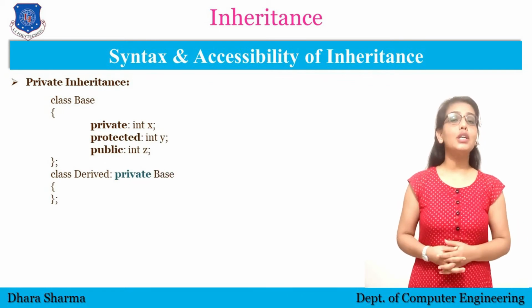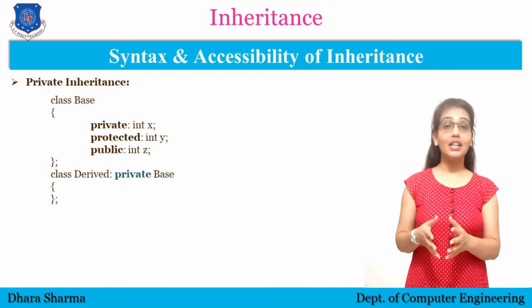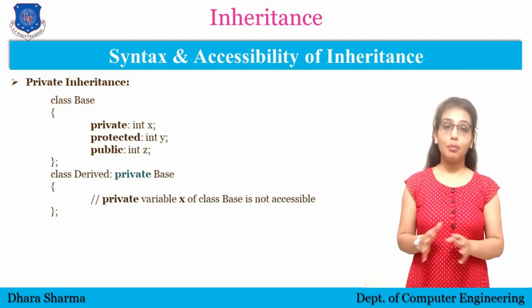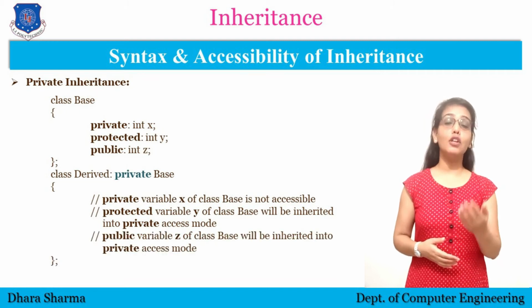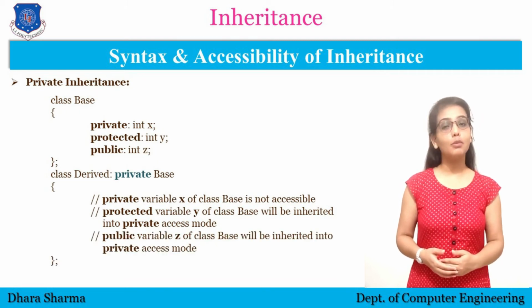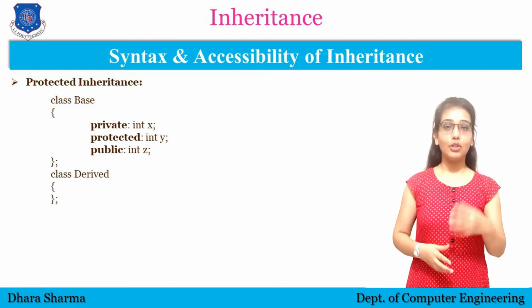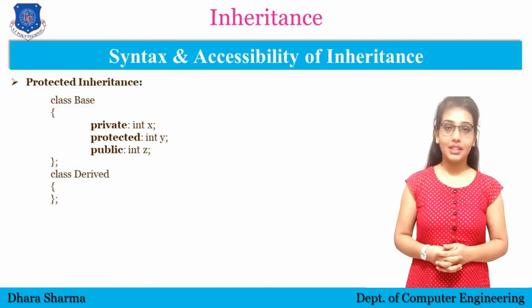So when we are using private inheritance, the data declared in private can never be inherited. The data we declare in protected and public will be inherited into the private mode of the other class. Now the last one is protected inheritance.